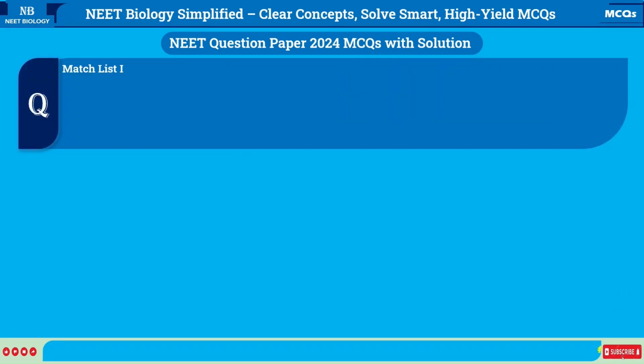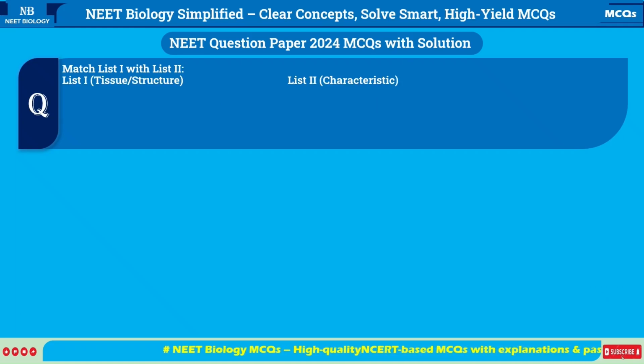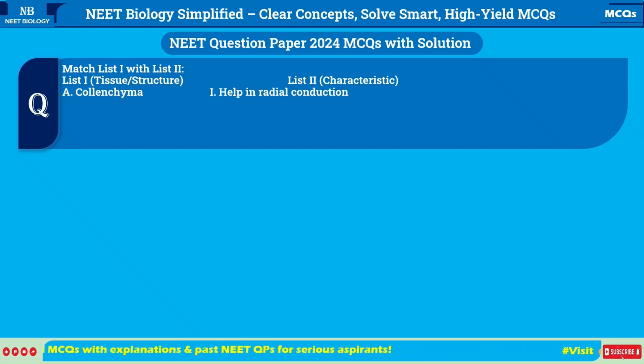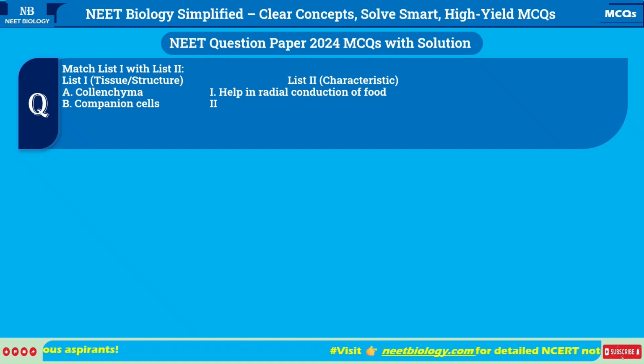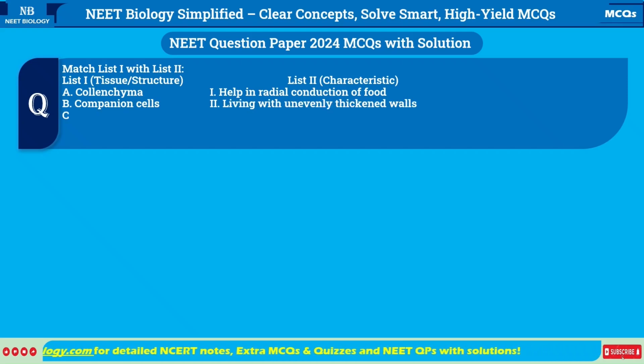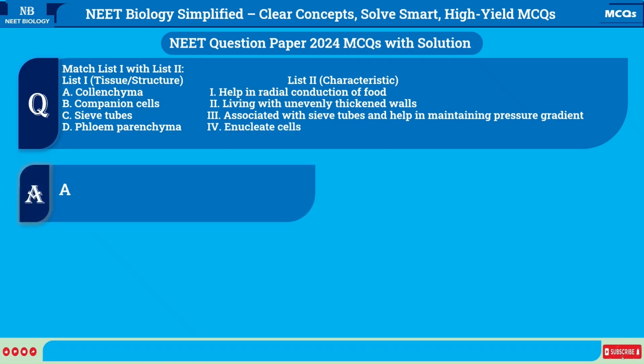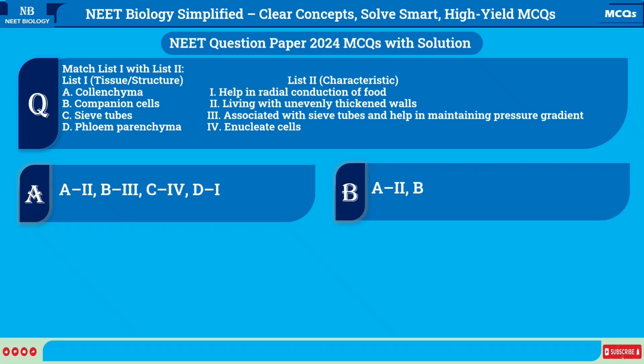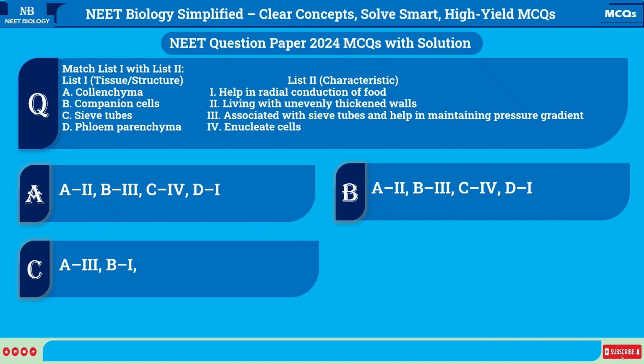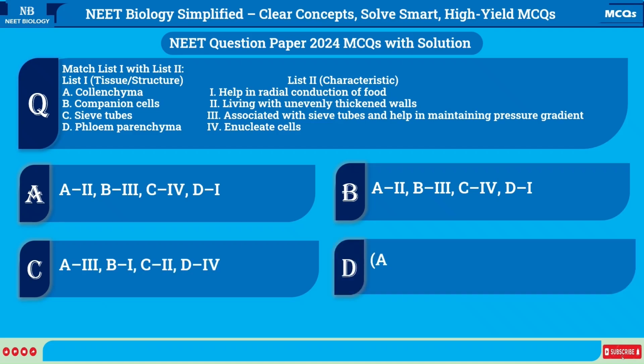Match list 1 with list 2. List I, tissue structure. List 2, characteristic. A. Collenchyma 1. Help in radial conduction of food. B. Companion cells 2. Living with unevenly thickened walls. C. Sieve tubes 3. Associated with sieve tubes and help in maintaining pressure gradient. D. Phloem parenchyma 4. Enucleate cells. A. A2, B3, C4, D1. B. A2, B3, C4, D1. C. A3, B1, C2, D4. D. A4, B2, C1, D3.